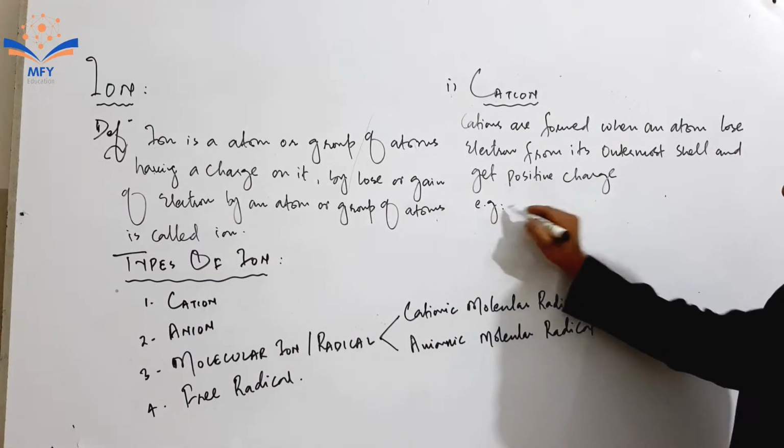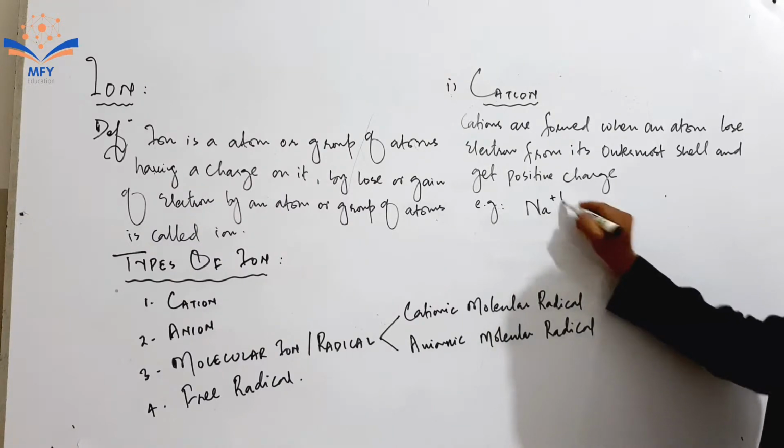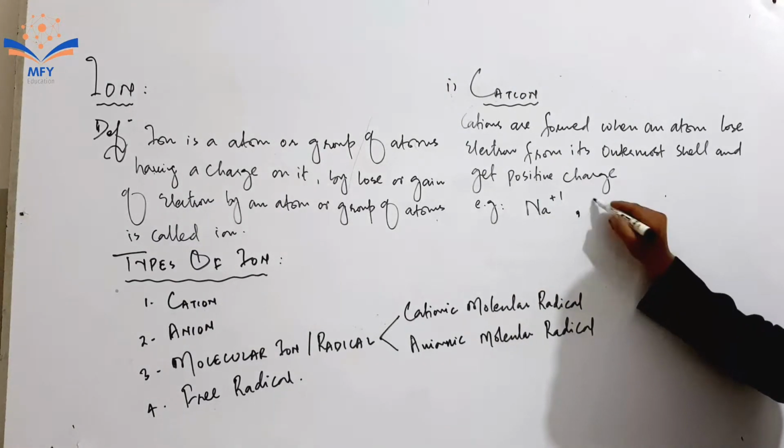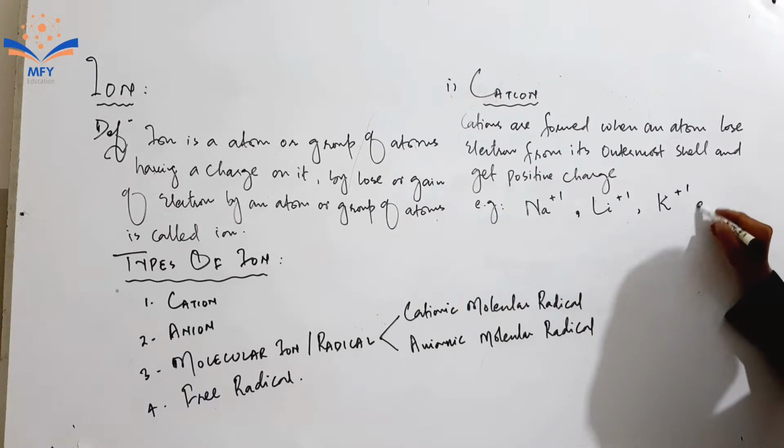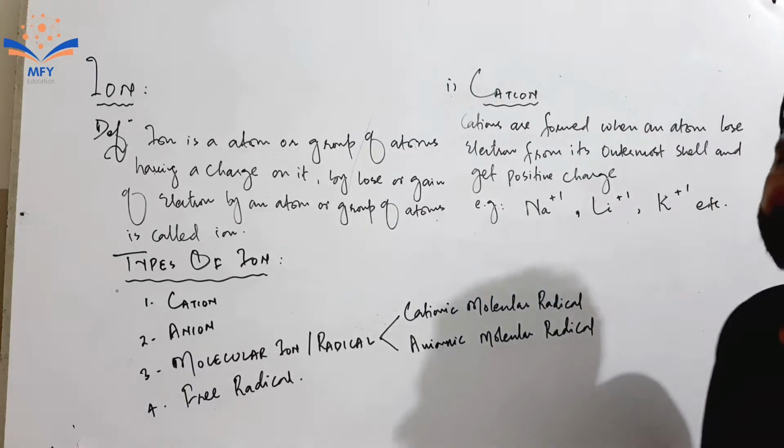For example, sodium ion Na+1, lithium ion Li+1, potassium ion K+1, etc.